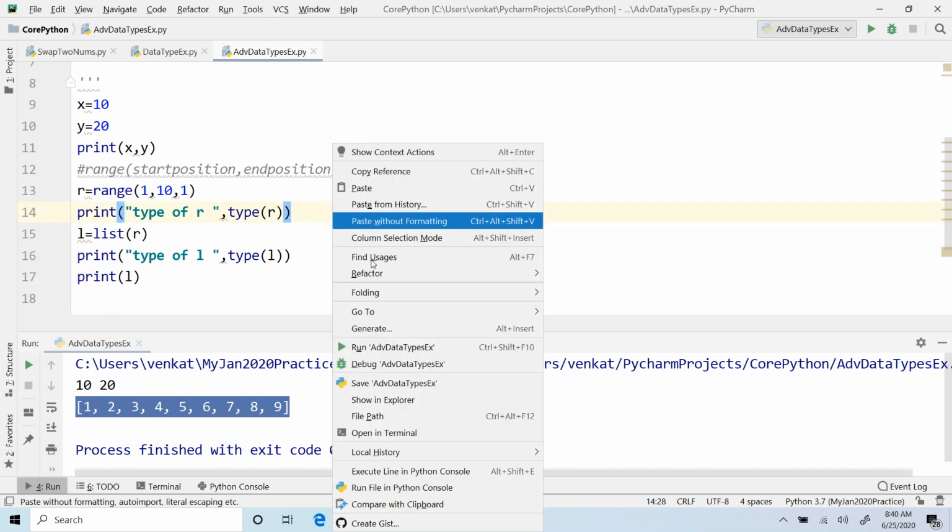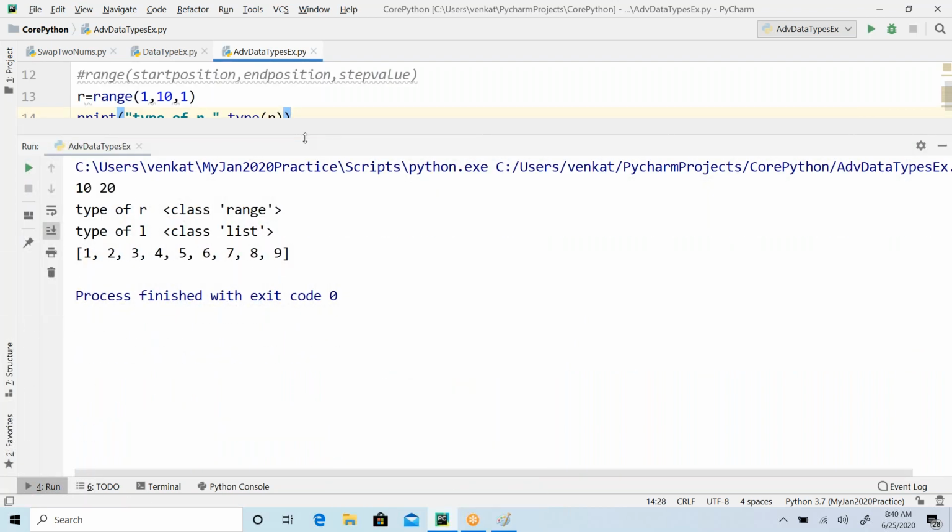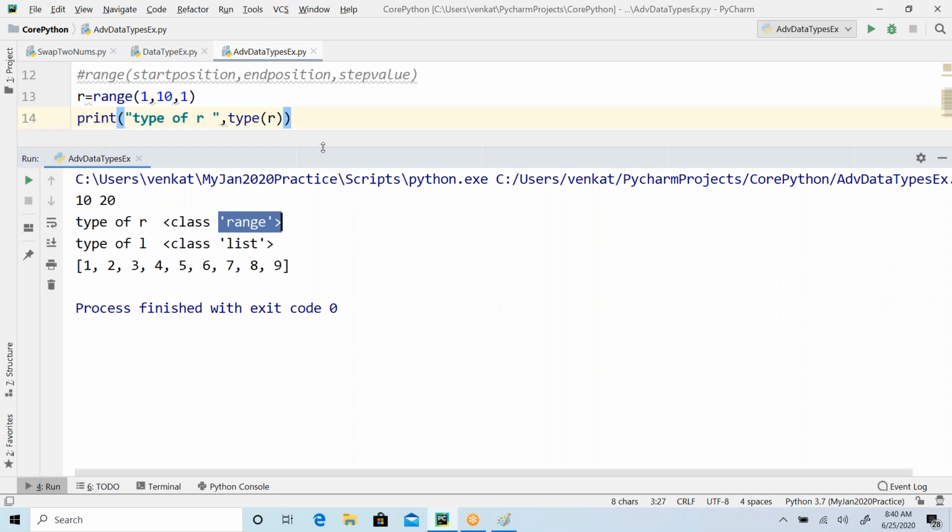You can see now: type of R is a range type, type of L is a list type. So we just converted the range of elements into a list. This is just to extract the actual elements in between these two values, the range of given values.